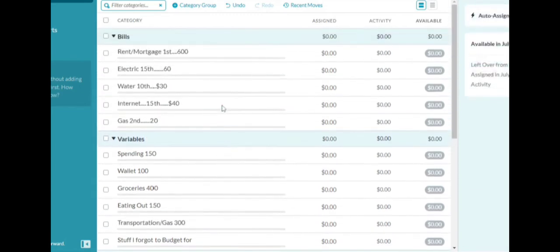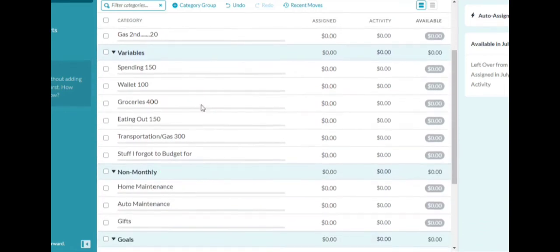So let's say, for example, you go over budget in a category. You're not going to take it off from bills because bills are, like I said, they're always due. You cannot make changes to this $40 unless you have a different plan or something like that. But it's always going to be $40. Here you can. You don't have to spend $150. You can spend $50 every 2 weeks, or whenever your pay frequency is. You can change your wallet to $200. You can easily make these changes every single month, every single week.